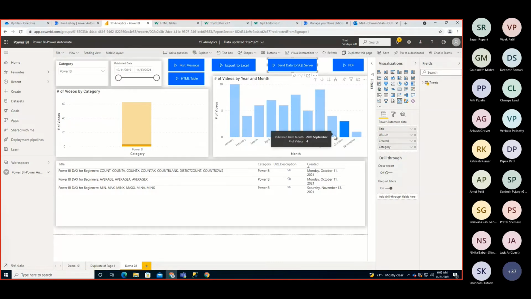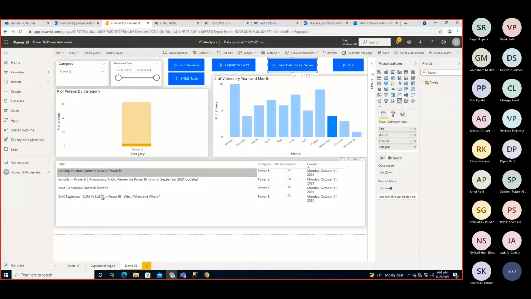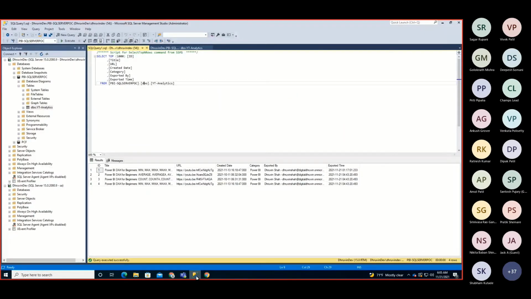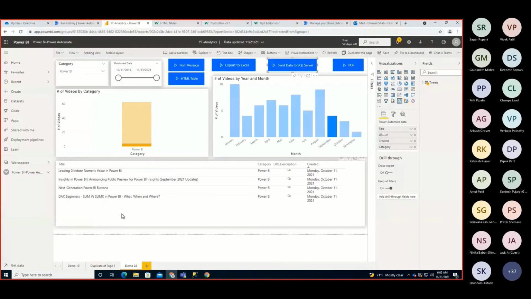Now let me change my filter to September, and now we have 4 different records for Power BI, right? And over here we have seen 4 records. So now 4 plus 4, we should get 8 records in our SQL Server. So now I'm triggering this flow from here, and now it's been triggered, and it takes some time to reflect the changes in the SQL Server.